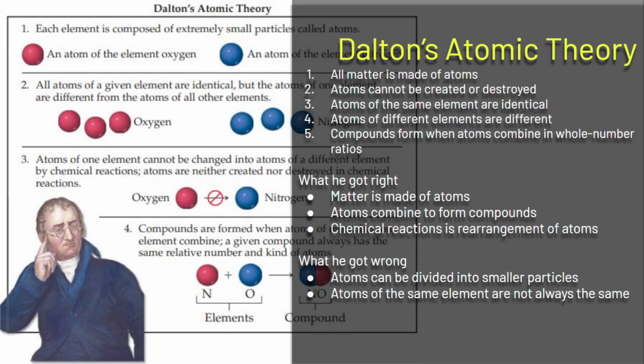That's basically a nuclear reaction, right? And then atoms of the same element are not always the same, because later in this unit we're going to learn about isotopes. So the same element, or same type of atom, can be different. But more than 200 years ago, his first modern scientific atomic theory was pretty amazing, right? He got most parts right, but he had no idea about the existence of the nucleus, protons, neutrons, and electrons, stuff like that.